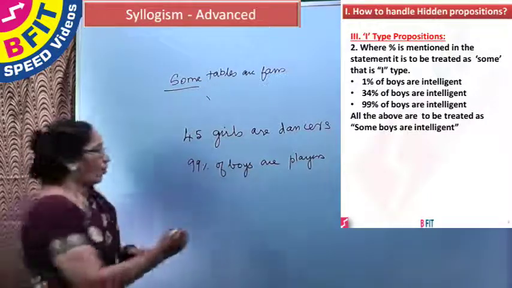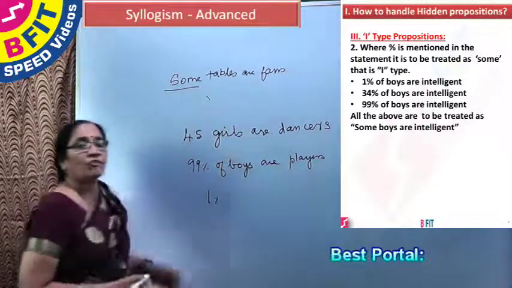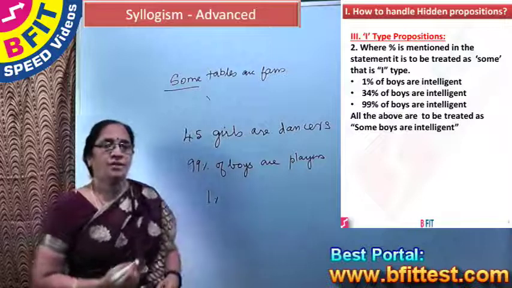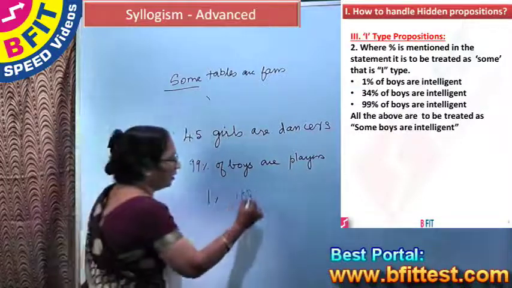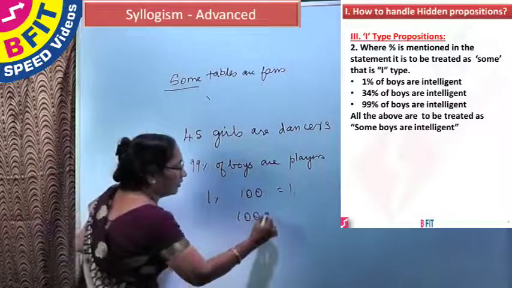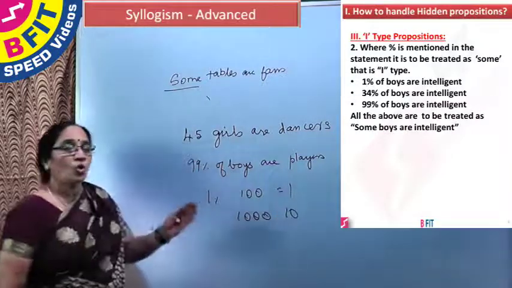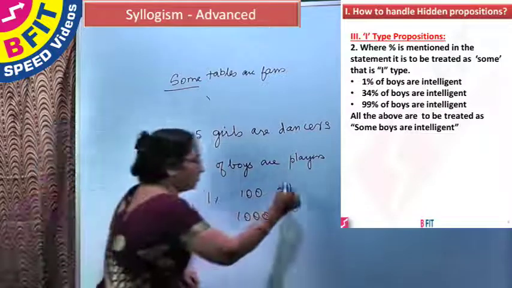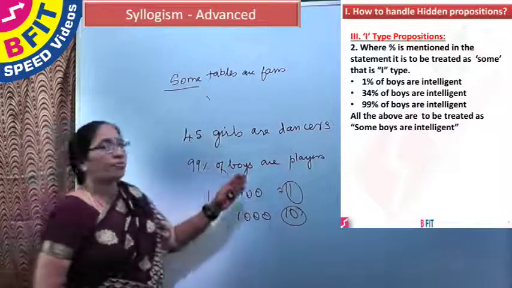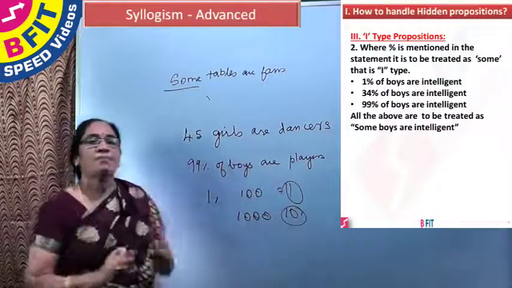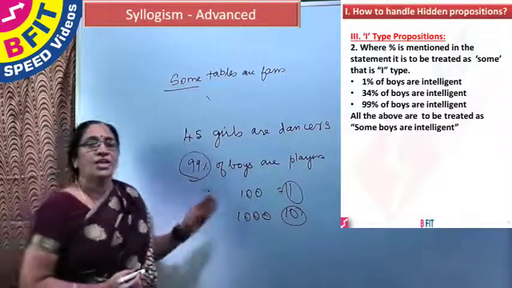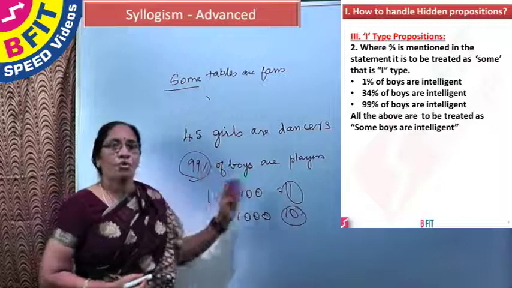Just because 1% has been left out, we cannot think this to be a very definite exception, because 1% in 100 is 1, and 1% in 1000 will be 10. We do not know which is accepted, 1 or 10. So, 99% of boys are players means some boys are players. Whatever may be the number in this percentage, it has to be taken as some only.